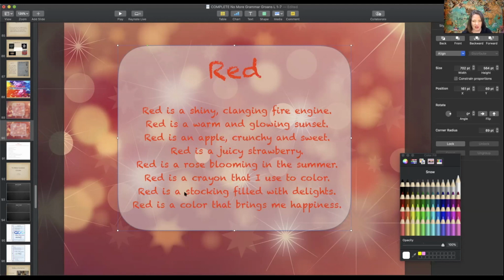Now, in this sentence, we have two sentence patterns, but as long as you have the subject, linking verb, predicate nominative, which is crayon, and red, crayon being the predicate nominative, then you've got the sentence pattern that I'm looking for. Red is a stocking filled with delights. Red is a color that brings me happiness. So again, we have red and color. And then the other things are other parts of speech that we're not going to get into.